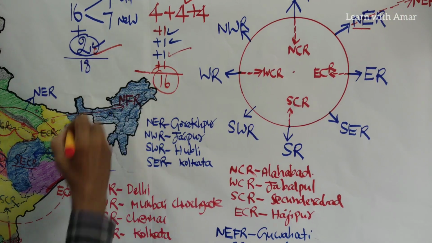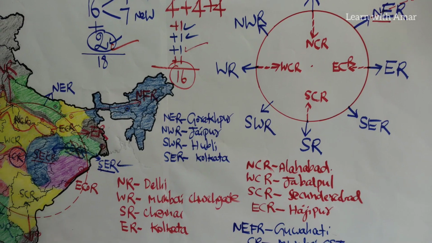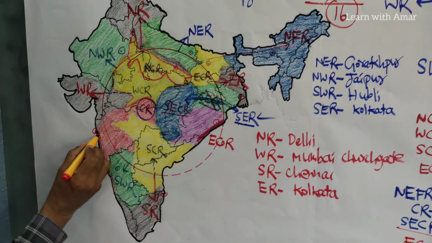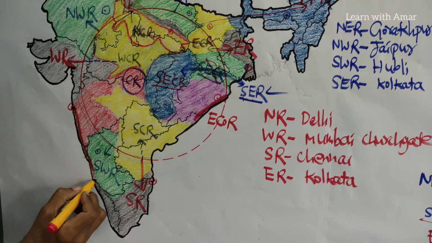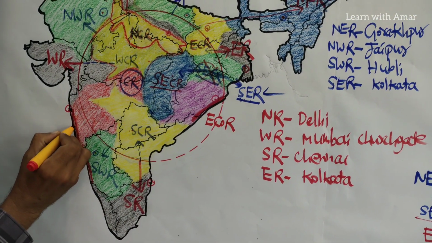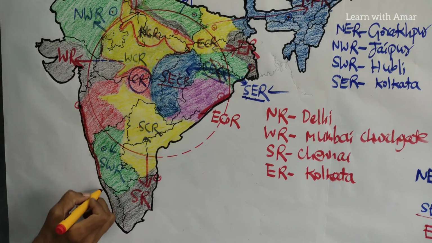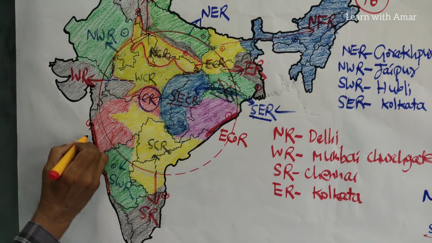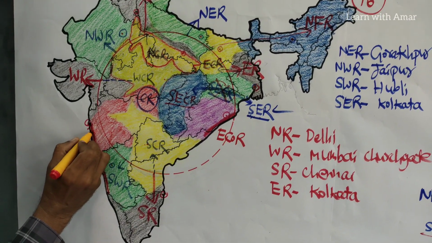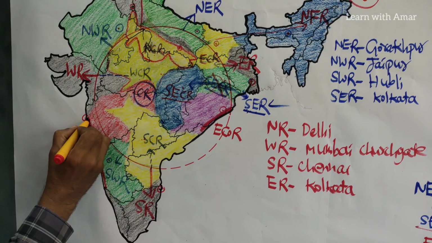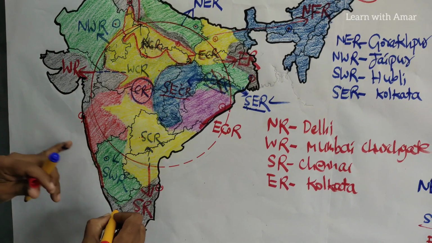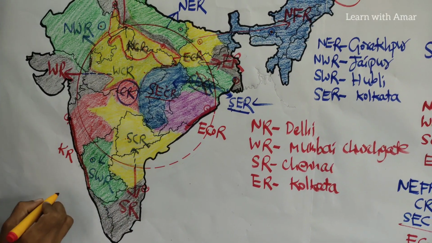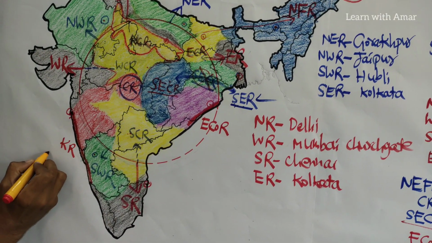And what are the 2 more? One is here, from here to here, Mangalore. Mumbai to Mangalore. From Roha to Mangalore. This is called Konkan Railways. The Konkan Railways headquarters is Mumbai, Navi Mumbai.